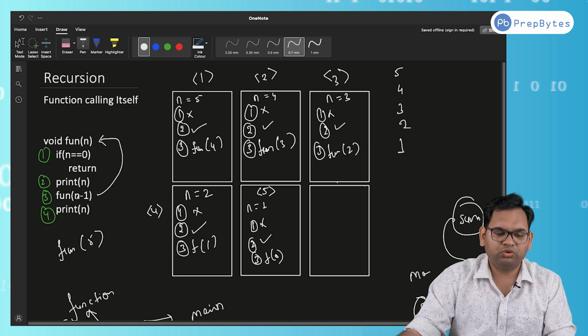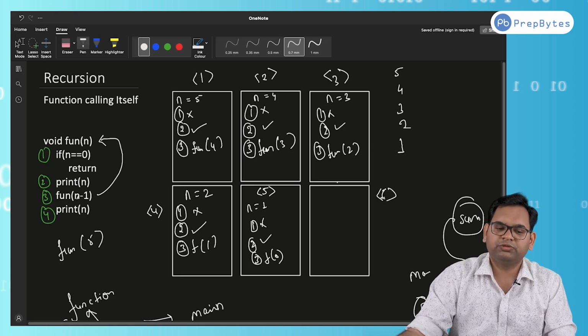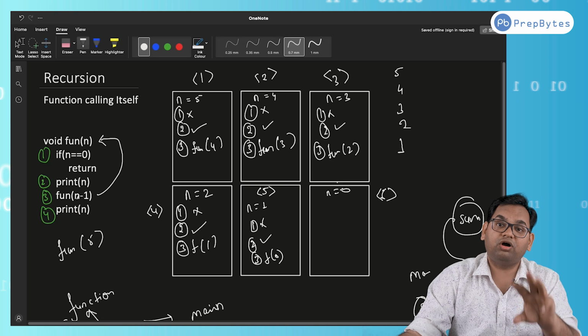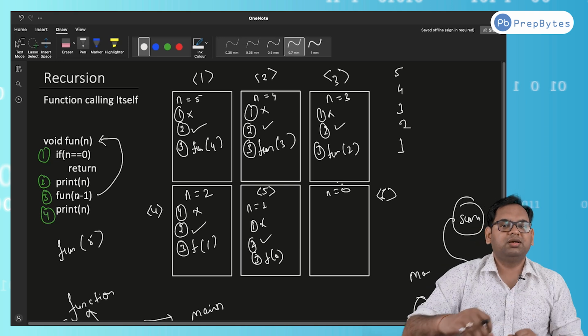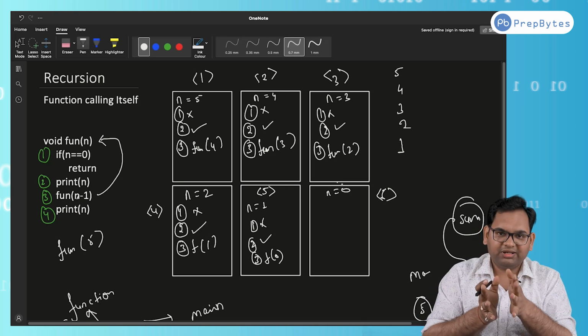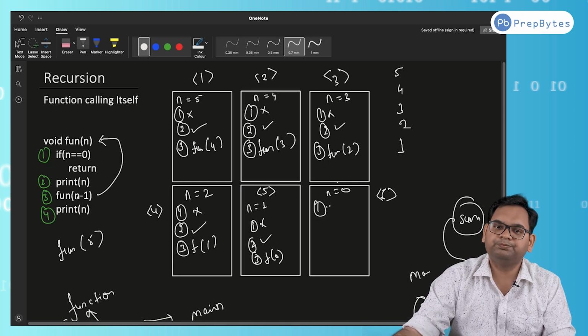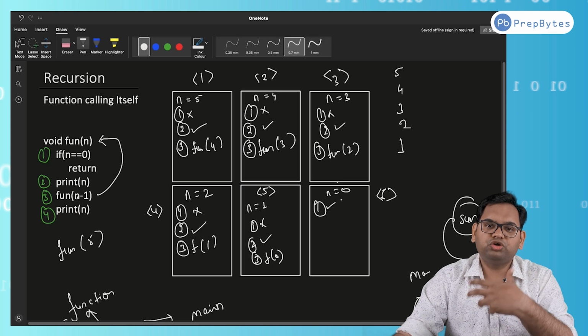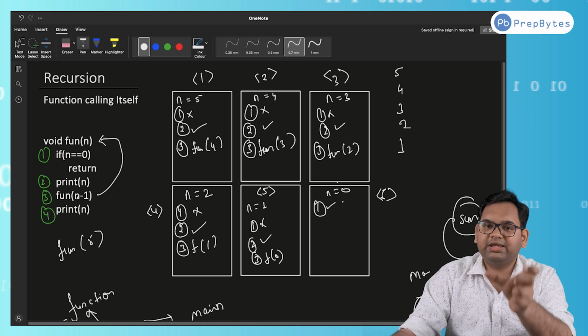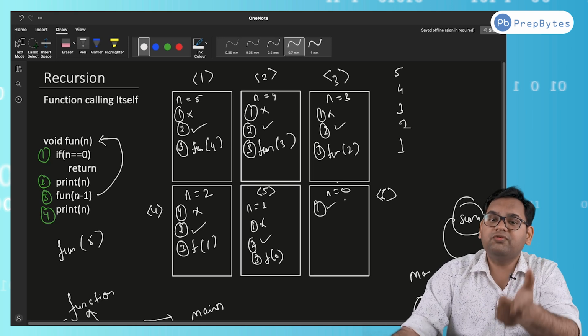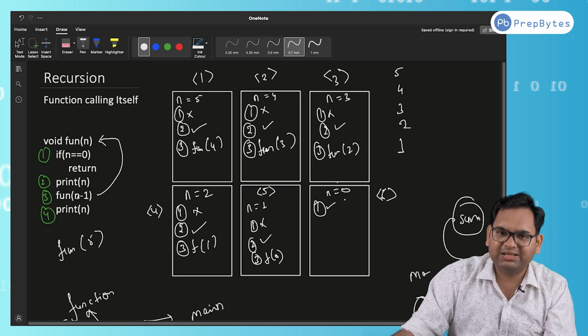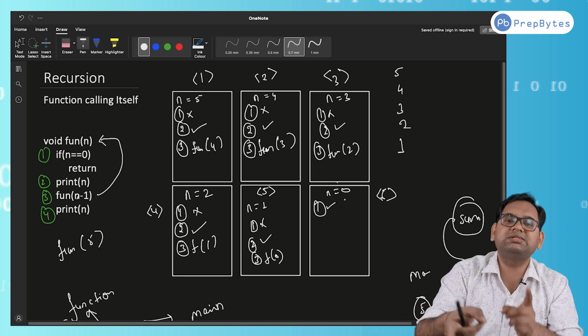Now as soon as we go to the sixth stack, we found out that n value is what? 0. So what will happen? Just think about it. What will happen when n value is 0? So when n value is 0, this first line executes successfully. Okay, if n equal to 0, return. So now we have our keyword return. So we'll return. Where we will return? We will return to its calling point. Always function returns to its calling point.